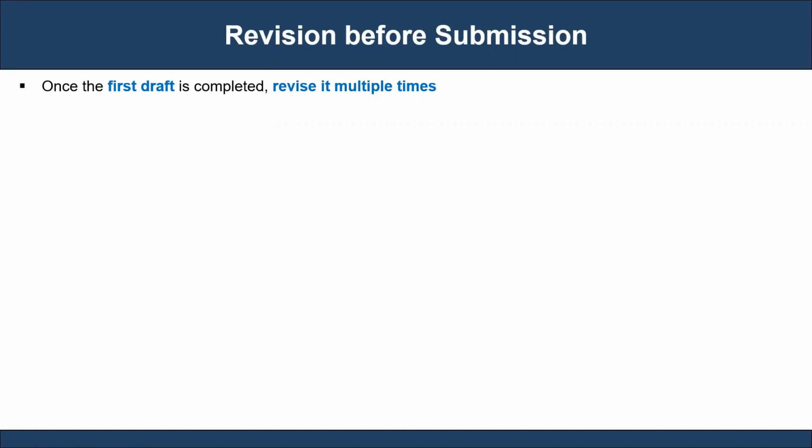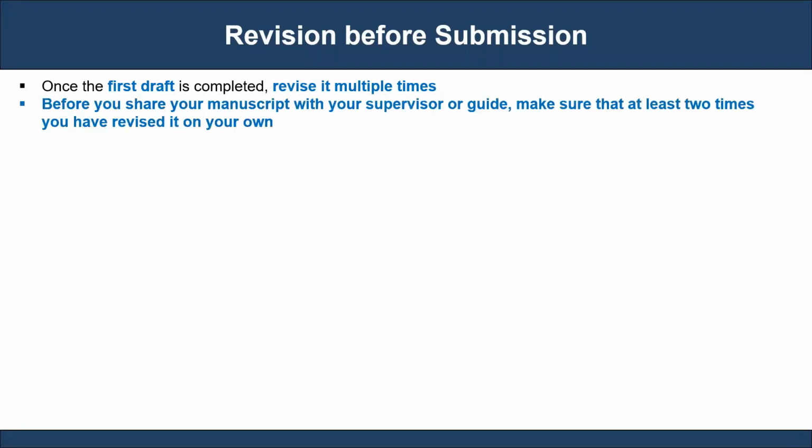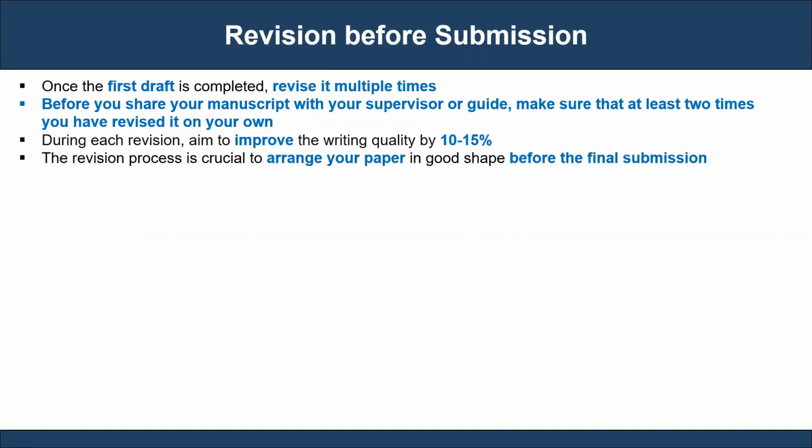You will have to revise your article multiple times before the final submission. Once the first draft is completed, revise it multiple times. Before you share your manuscript with your supervisor or guide, make sure that you have revised it on your own at least 2 times. During each revision, aim to improve the writing quality by at least 10 to 15%. The revision process is crucial to arrange your paper in good shape before the final submission.